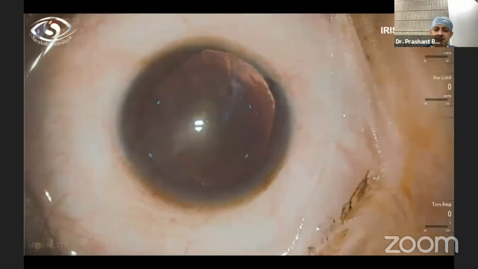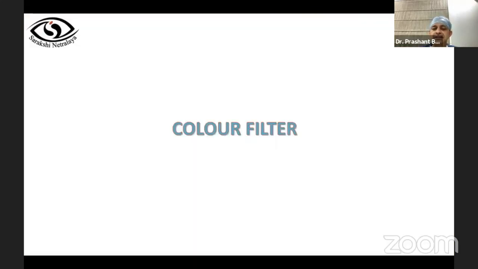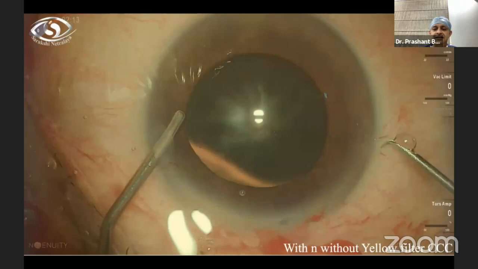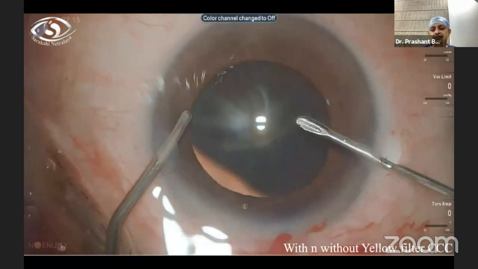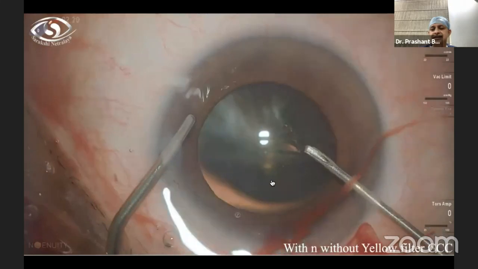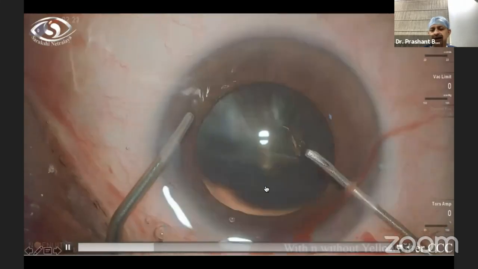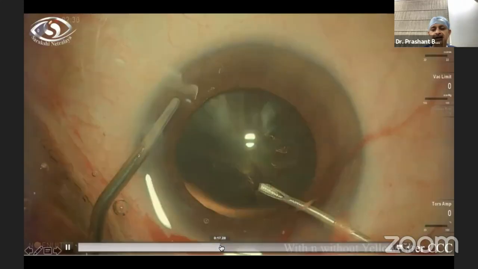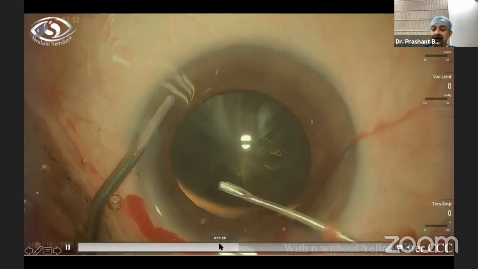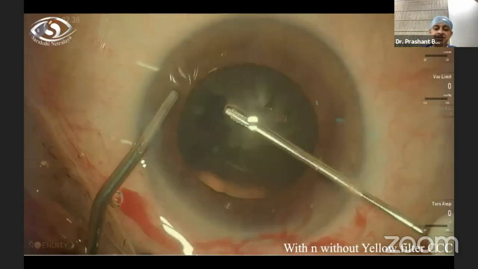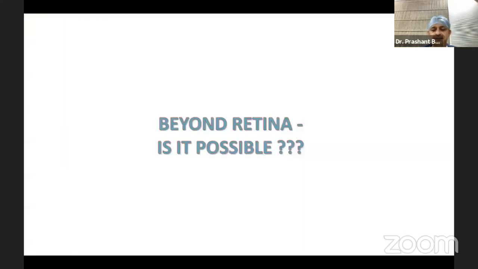Well, color filters were meant for the retina, but here also we can exploit the use of them. This is a case where I'm using a yellow filter. This is the simple halogen light of the microscope, where I cannot see the stained capsule adequately. Now I shift to a filter mode, and now you can see the capsule so well. That is the beauty of filters, which comes as an additional advantage in this particular system.